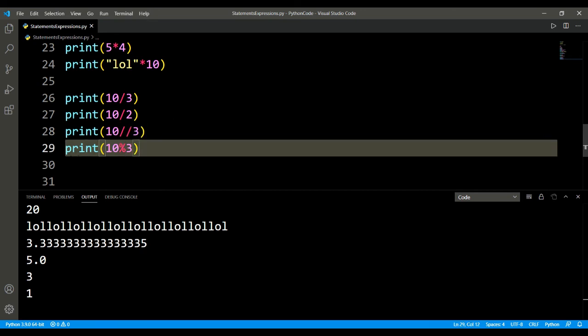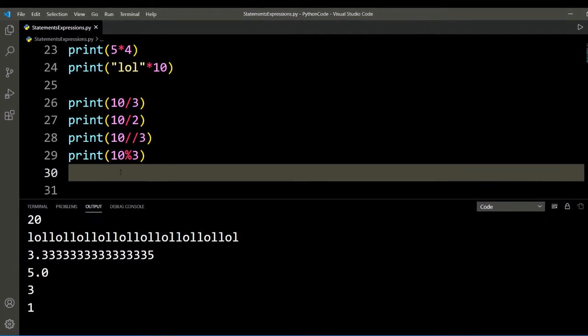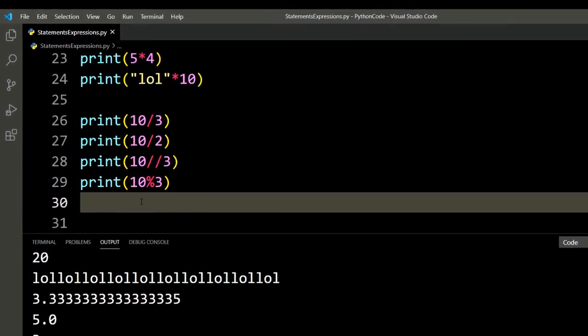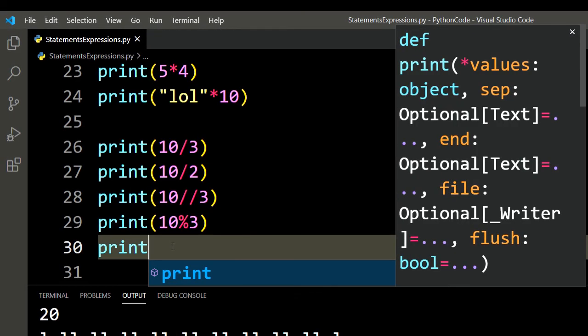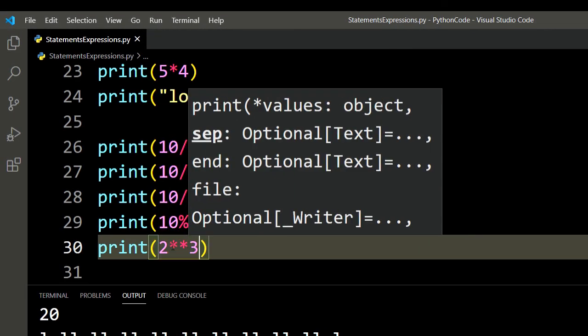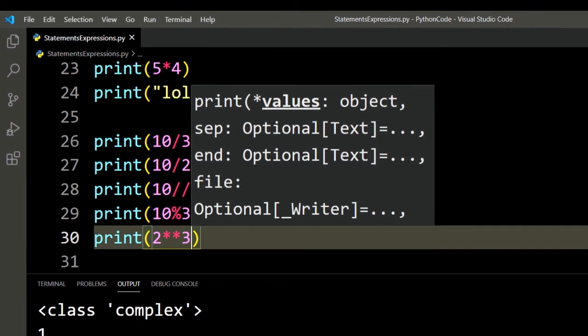And this is the modulus division. It always returns the remainder of the division. There's an exponentiation operator in Python, which is used to raise the number on the left to the power of the exponent to the right. So this is basically 2 raised to the power of 3, and that is going to give you 8.